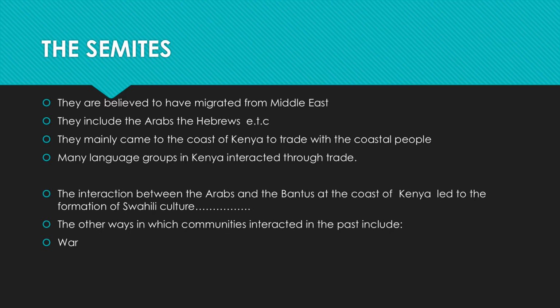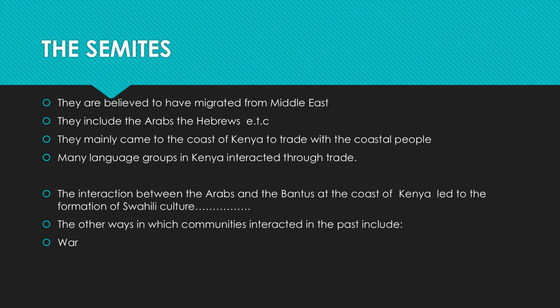They mainly came to the coast of Kenya to do trade. They were trading with the coastal people, who were mainly the coastal Bantus. Many language groups in Kenya interacted through trade. So in those days, people used to interact with other language groups mainly through trade. And the type of trade that was practiced in the past was what we call barter trade, or they were exchanging goods with other goods.